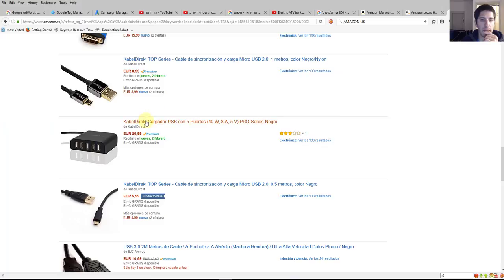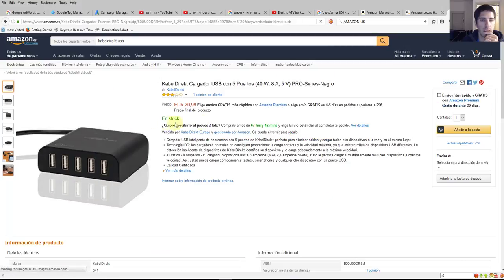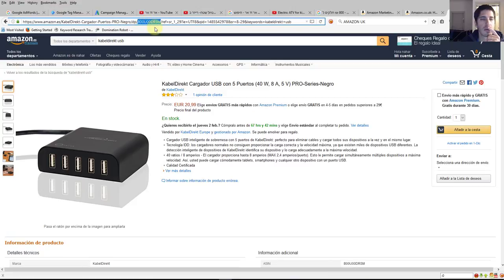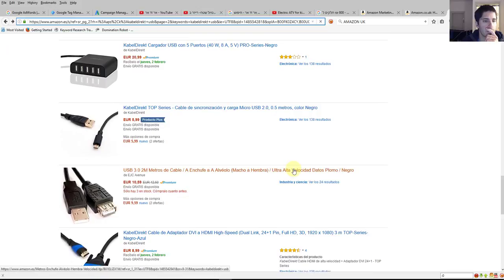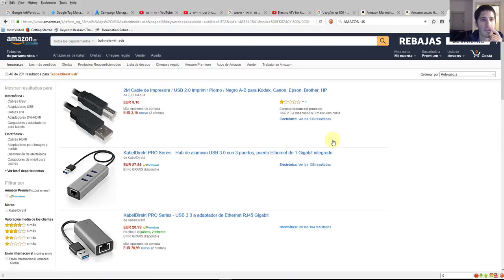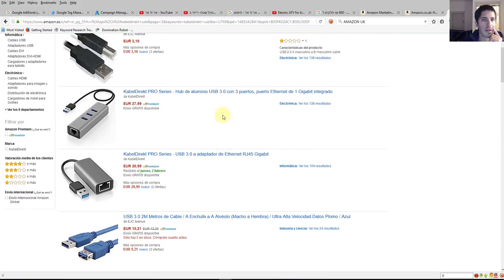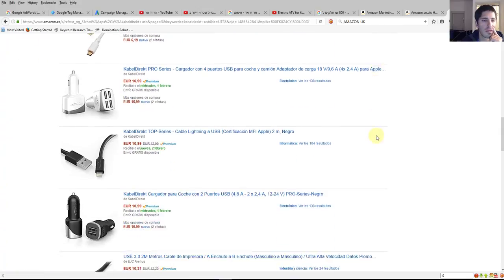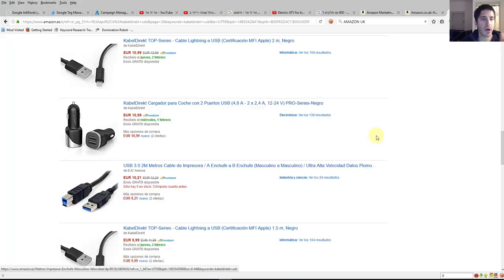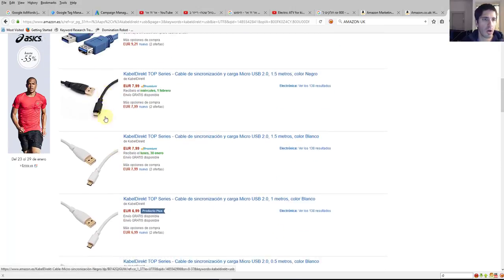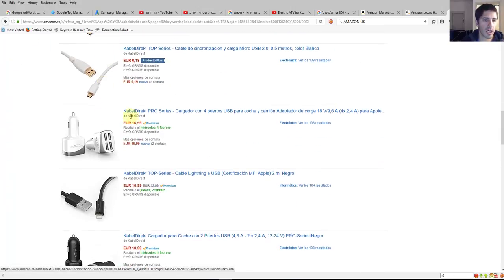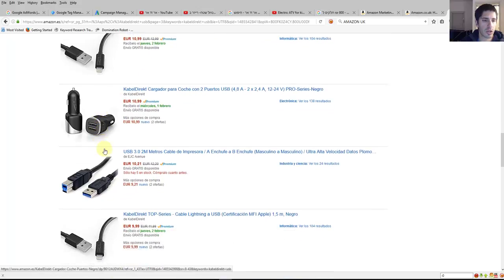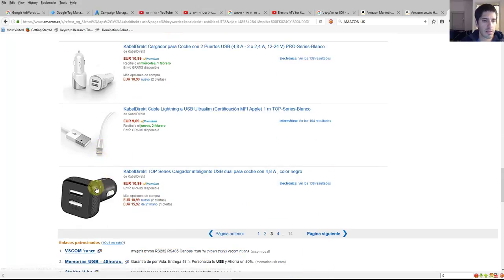Okay, that's the second one. You have another ASIN, always take this one. I think that's the same one. By the way, you can do the same with the car charger. Look how many, when you do the car charger, you can do 1, 2, 3.